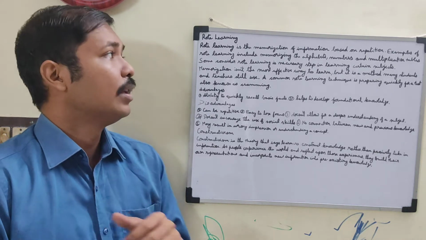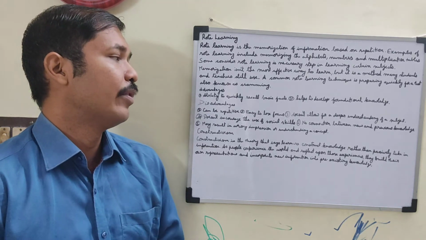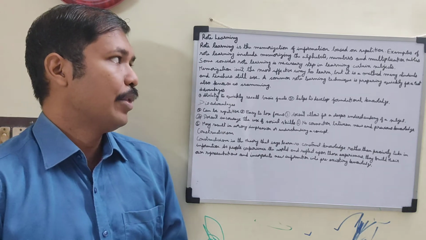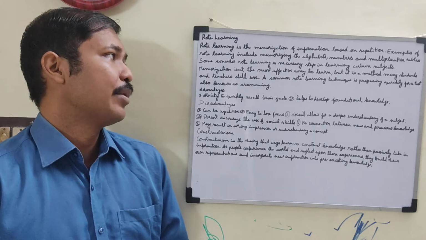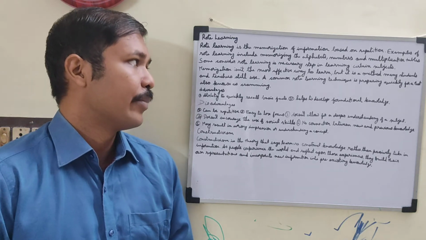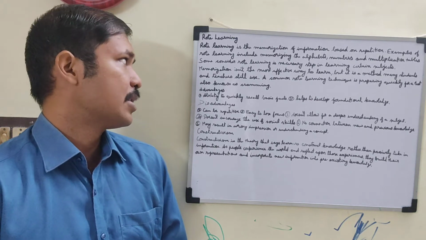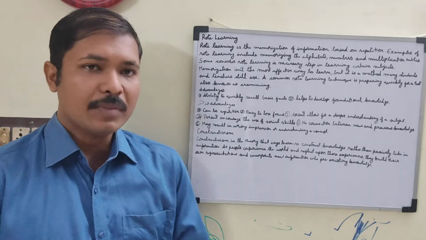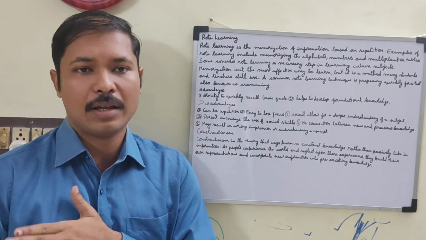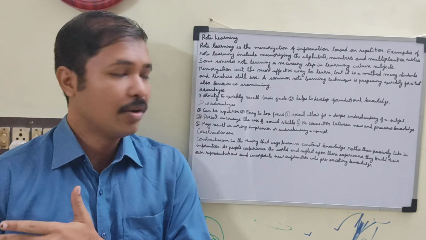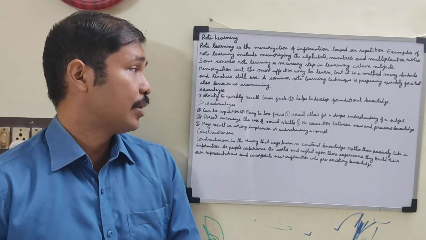Rote learning is the memorization of information based on repetition. Examples of rote learning include memorizing the alphabets, numbers, and the multiplication tables. So rote learning is nothing but memorizing. In simple words, this is the definition. You study this definition.